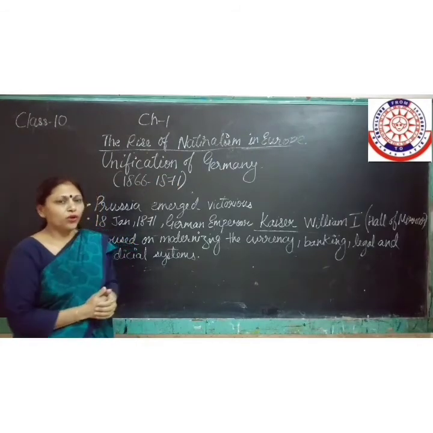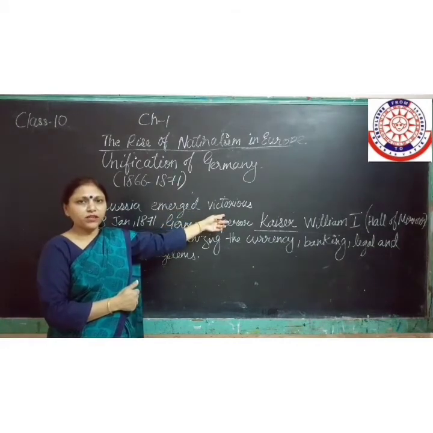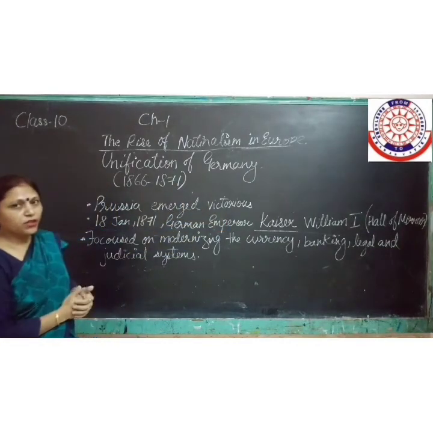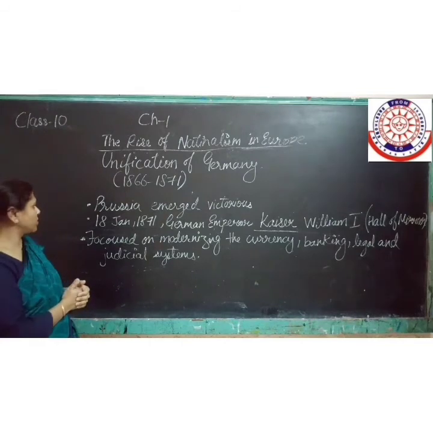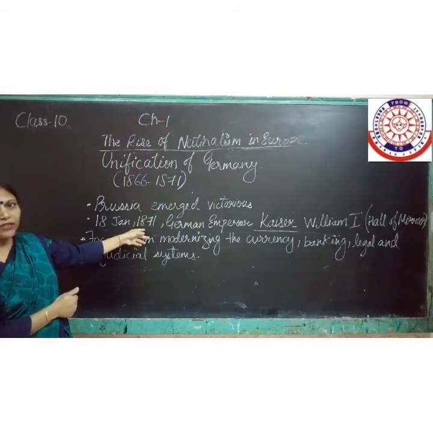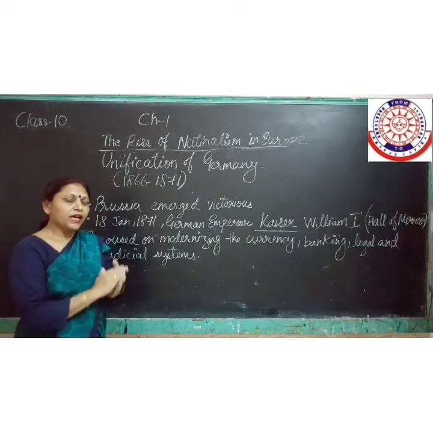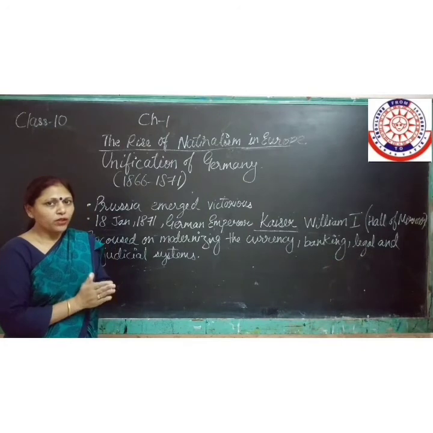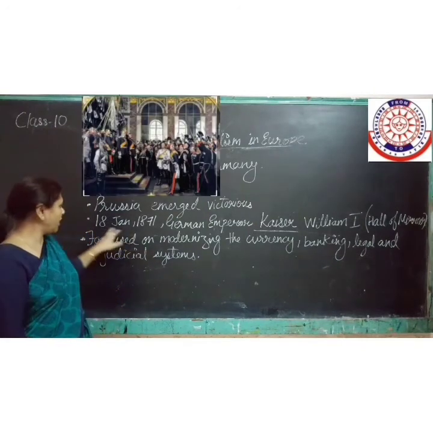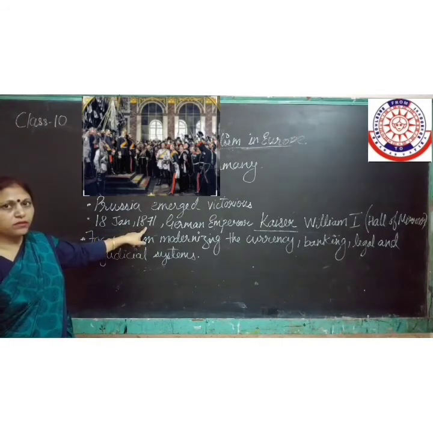After being victorious, Prussia emerged as a victorious nation state. This unification was done on 18 January 1871. So the whole process of unification and finally throning a ruler was done on 18th January 1871.